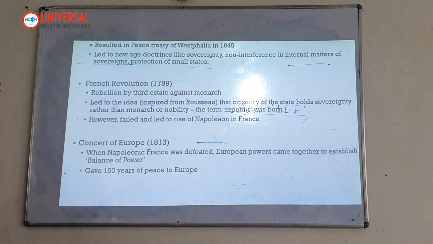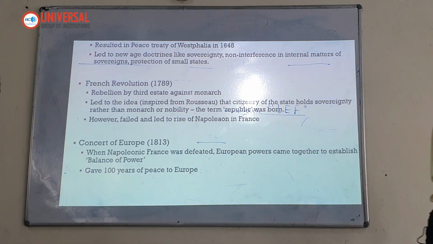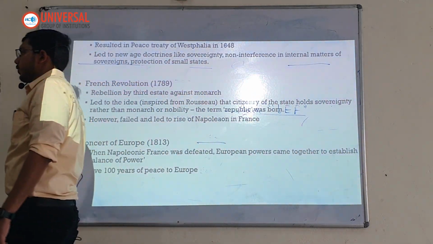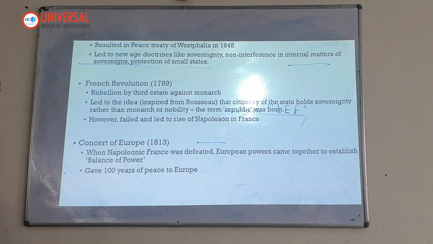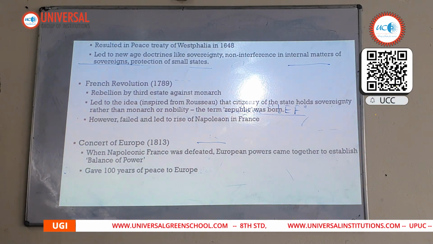So all the countries, including the UK, Germany (at that time known as Prussia), and Russia, came together and signed the Concert of Europe to establish peace. This led to 100 years of peace in Europe, from 1830 to 1930, till the First World War.